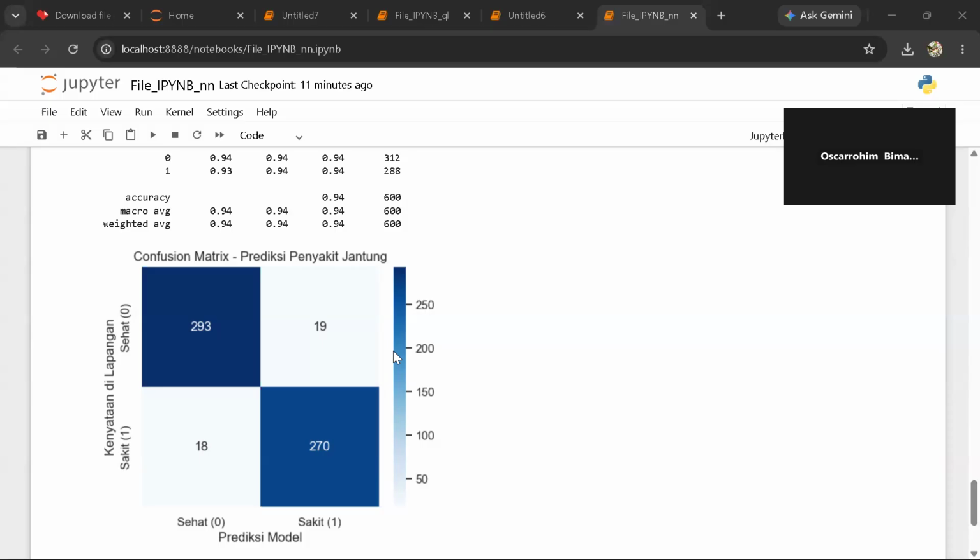In a medical dataset, minimizing false negatives, which means predicting a sick person is healthy, is crucial, and our classification report shows a solid recall score, indicating the model is highly sensitive in detecting the disease.